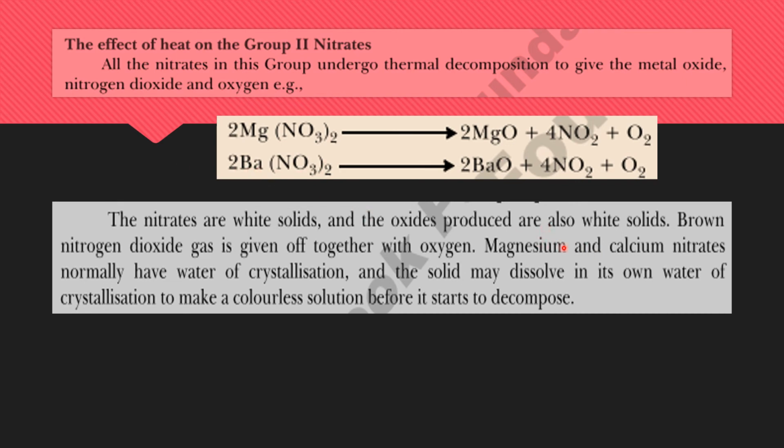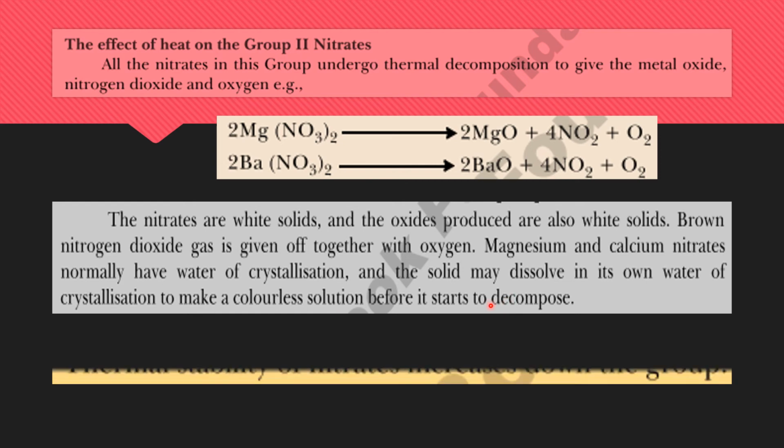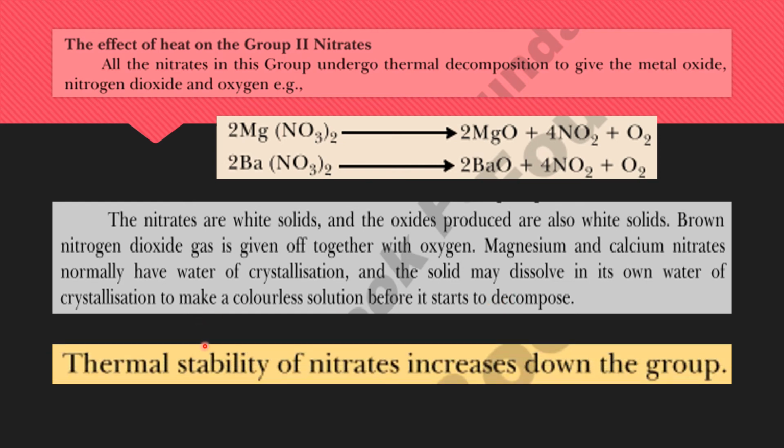Magnesium and calcium nitrates normally have water of crystallization. So some water molecules are attached to these calcium and magnesium nitrates, and the solid may dissolve in its own water of crystallization to make a colorless solution before it starts to decompose. The thermal stability of the nitrates increases down the group. You can see here that the thermal stability of nitrates and carbonates increases down the group.